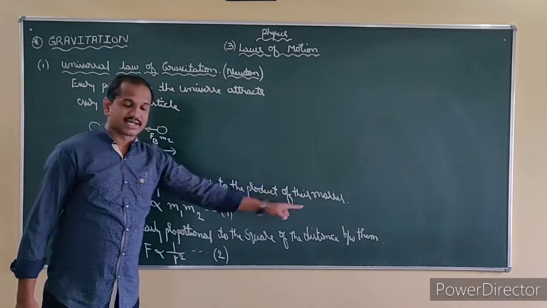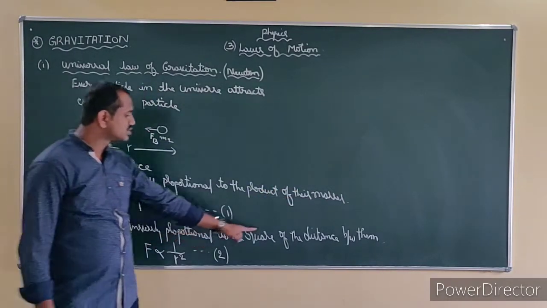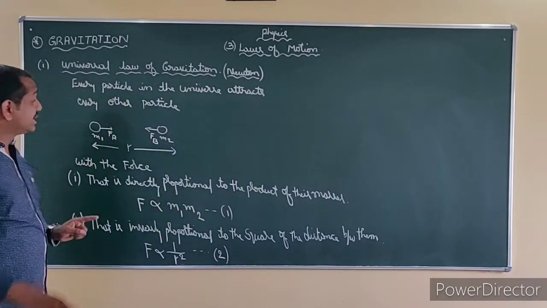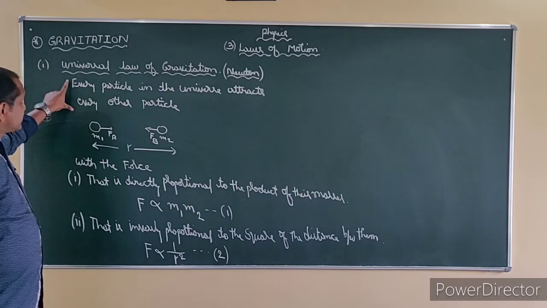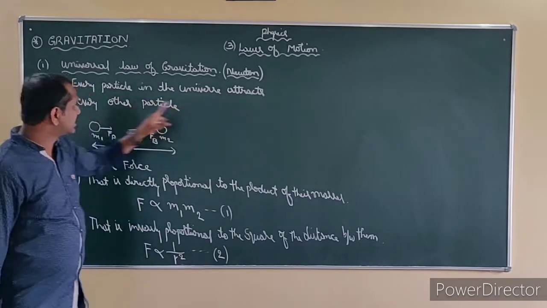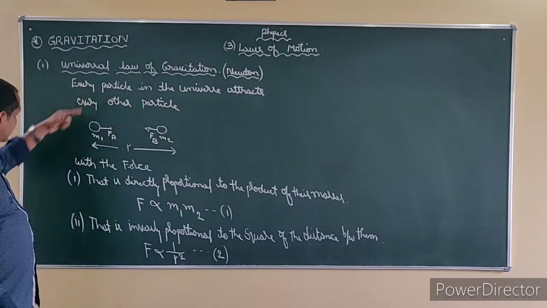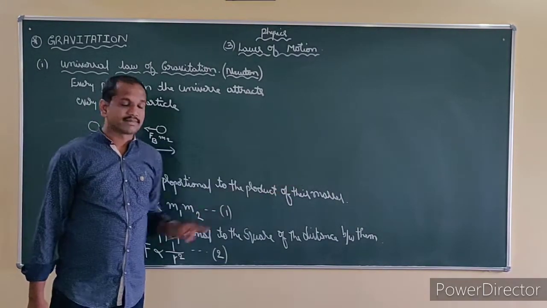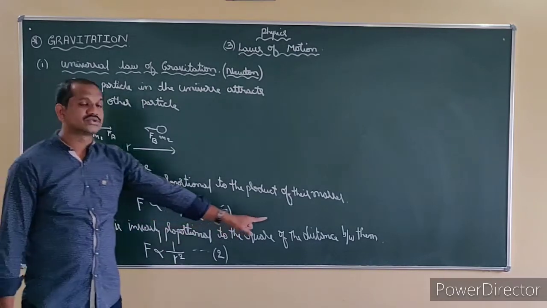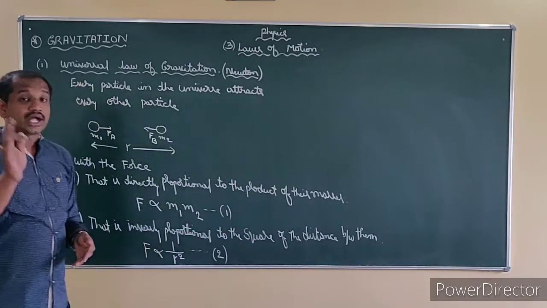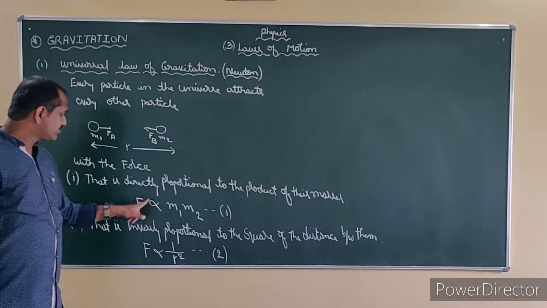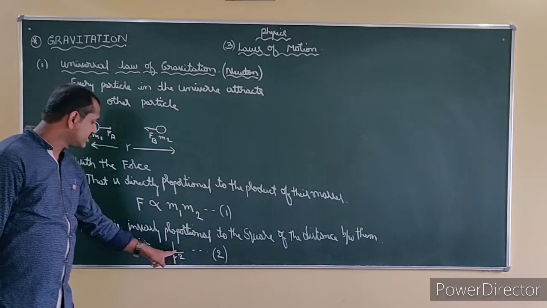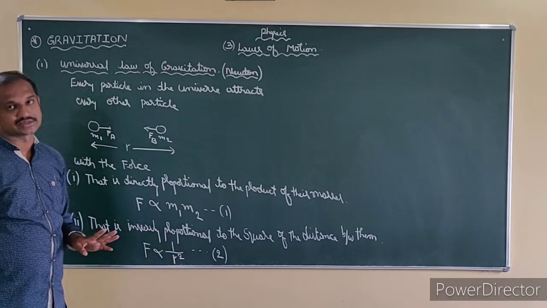Proportional to the product of their masses and inversely proportional to the square of the distance between them. When you want to write the definition, you need to write first: every particle in the universe attracts every other particle, with a force that is directly proportional to the product of their masses and inversely proportional to the square of the distance between them. Mathematically I can write F directly proportional to M1 M2. Second, F inversely proportional to 1 by r square.